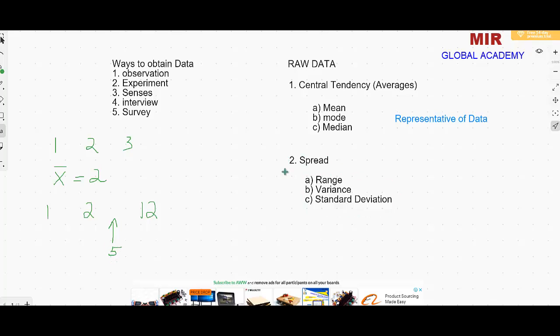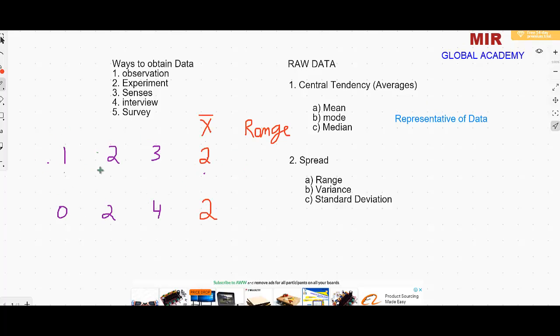Now let me tell you a little bit about the spread. Why is spread so important? Let me give you an example. The first data is 1 2 3. Can you tell me what is the average of this data? You can observe the mean of the two data. The first data has mean 2 and the second data also has mean 2 as well.